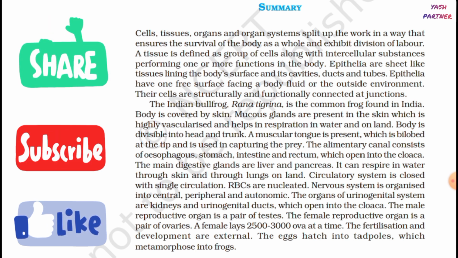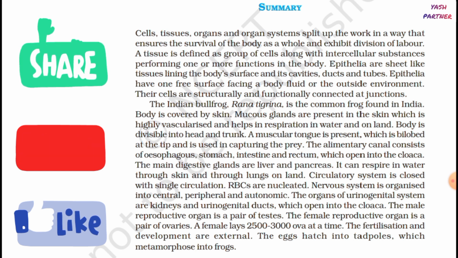A female lays 2500 to 3000 ova at a time. The fertilization and development are external. The eggs hatch into tadpoles which metamorphose into frogs.